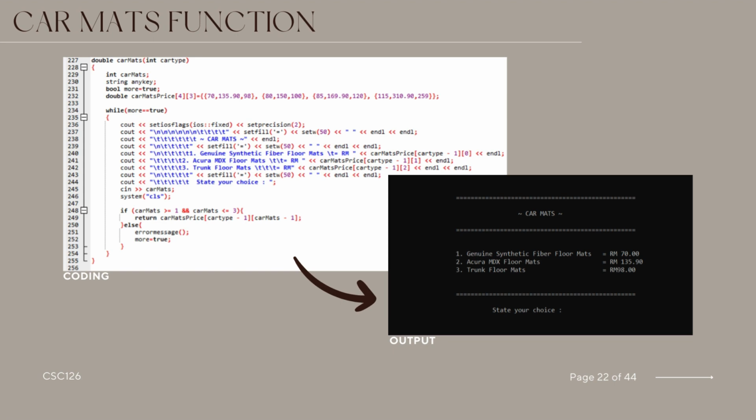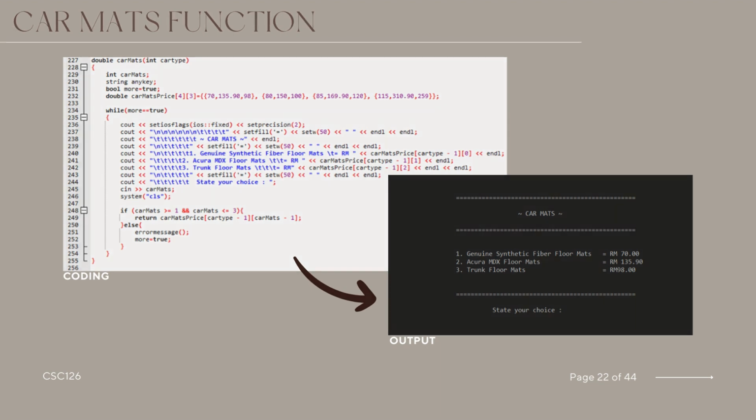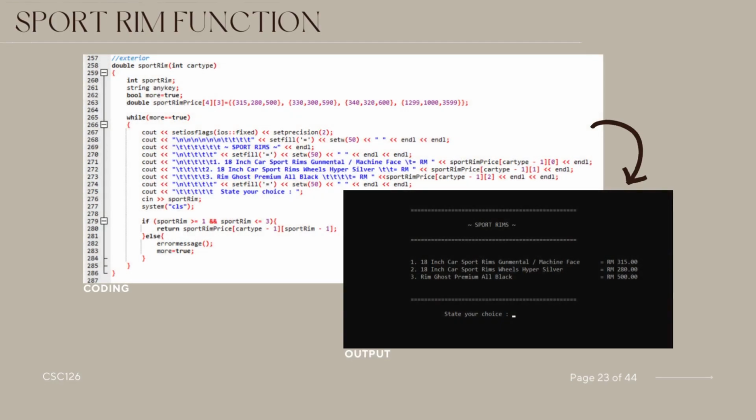If users make a mistake, it notifies them using the error message function and keeps the loop going until they provide a valid choice. The provided C++ code defines a function called spotRims that takes an integer parameter car type. This function presents a menu of spot rims for a specified car type and allows the user to choose one. The menu includes options for different 18-inch car spot rims, displaying their corresponding price.